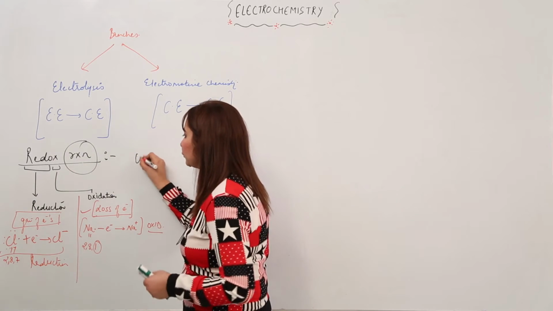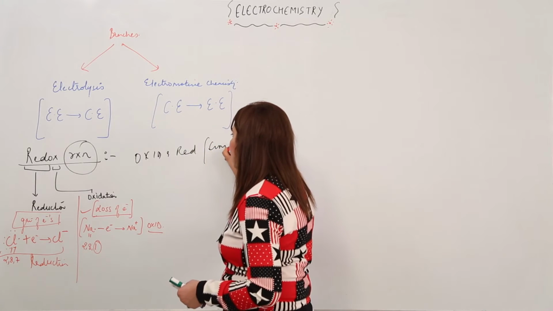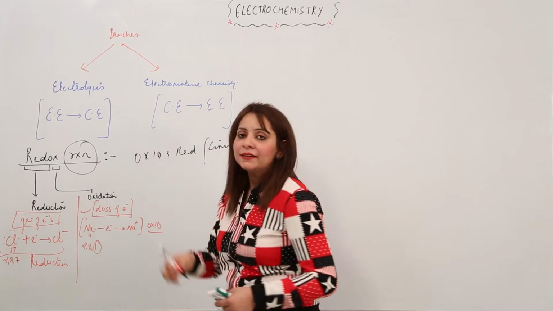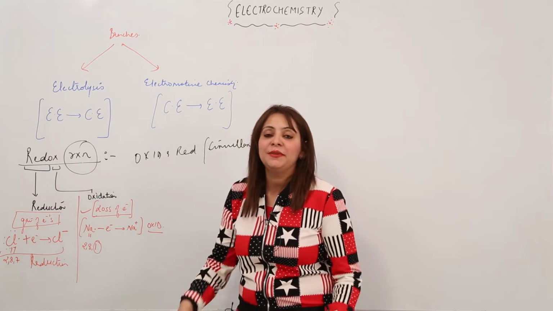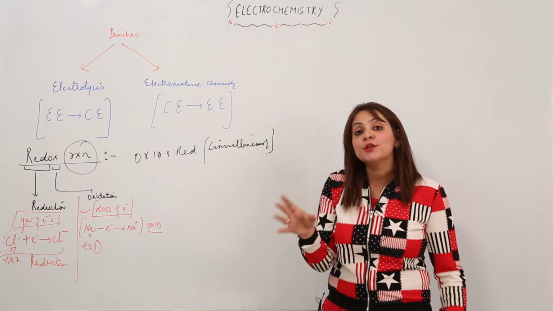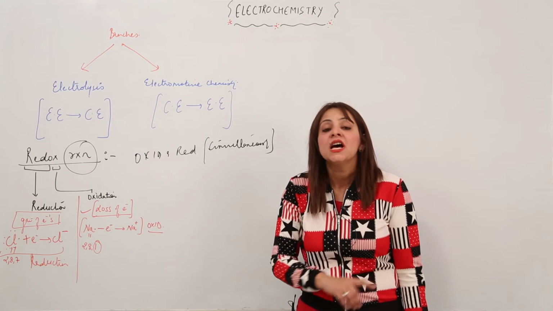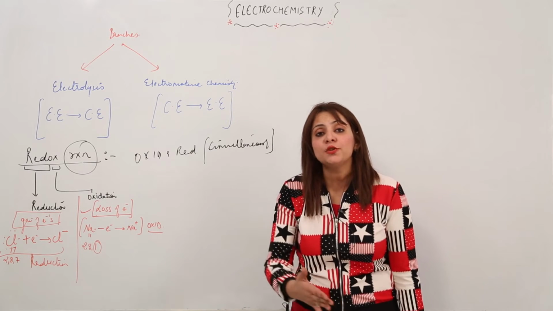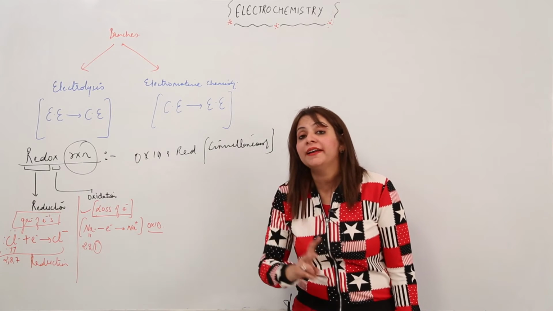This combination is called the redox reaction, in which oxidation and reduction both occur simultaneously. Oxidation occurs, side by side reduction occurs; reduction occurs, side by side oxidation occurs. Both occur at the cost of each other, as I told you, hand in hand. So just write in your copies that a redox reaction is a type of chemical reaction in which oxidation and reduction both occur simultaneously, and they both occur at the cost of each other.